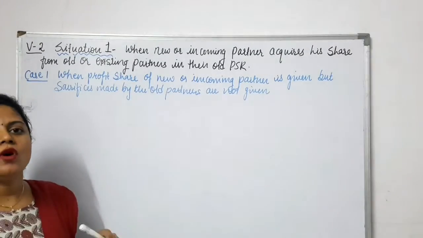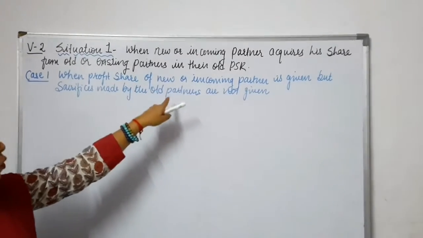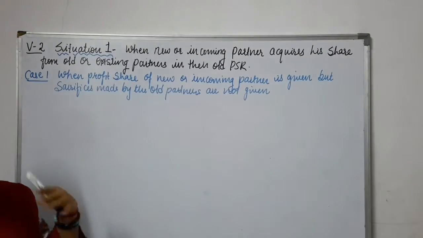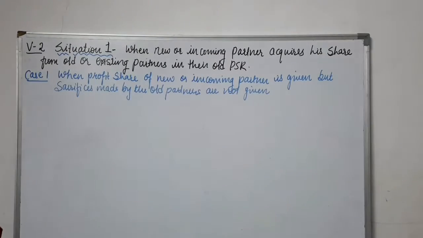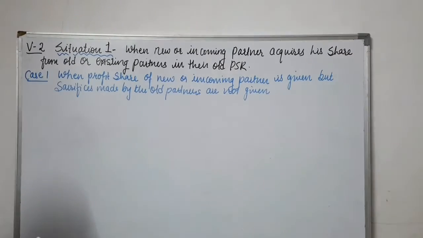That means the new partner's share is given, but the old partners' shares are not. So how to calculate? We have illustrations. We'll solve them, and once the situations are done, we can start with the unsolved problems. Now in illustration number 1, what is given?